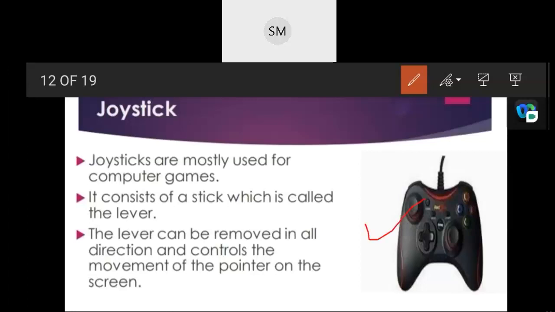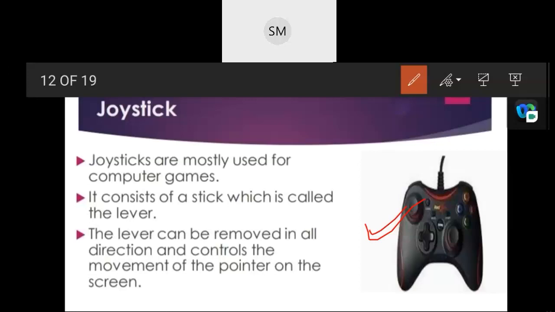So where do we use this joystick? How many of you have used it? Do you have any experience in that, children? Nowadays we are used to using our computer games. Joysticks are mostly used for computer games.